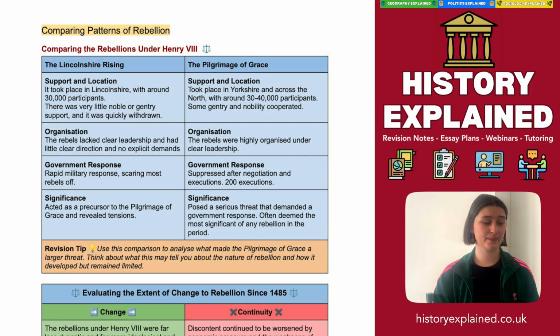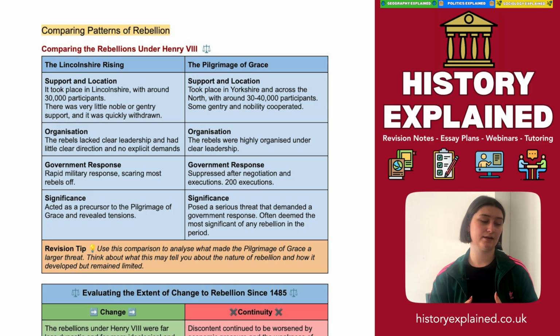We see similarities in government response, that it's very quick. However, in the case of the Rising in Lincolnshire, it was immediately shut down, potentially quite violently. Whereas in Yorkshire, we see a somewhat acceptance of the rebellion until it turned violent.